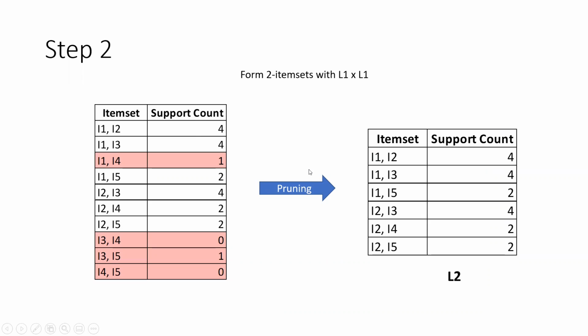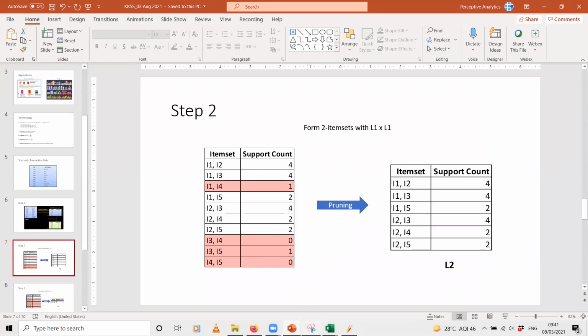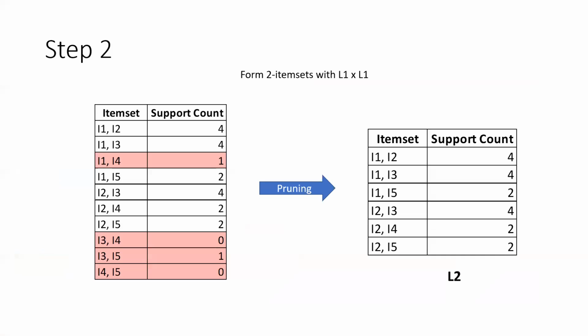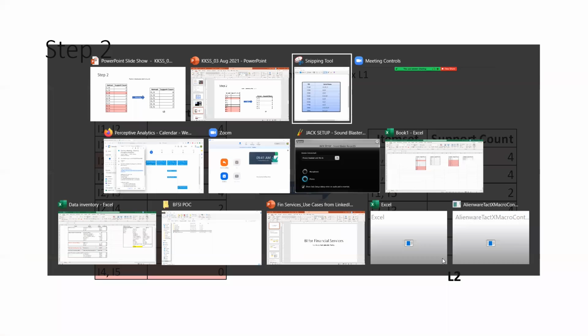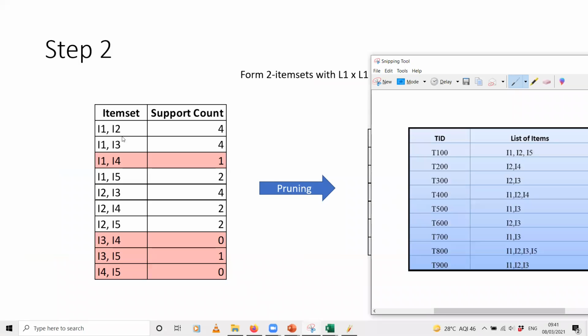So how do you do that? Just for reference, I'll just show you. This is the raw data that we have. If you see here, I1 and I2 have a support count of 4, which is to say that out of these 9 transactions, I1 and I2 together have occurred in 4 transactions. So they have occurred in T100, T400, T800 and T900. So out of these 9 transactions, 4 transactions have I1 and I2.